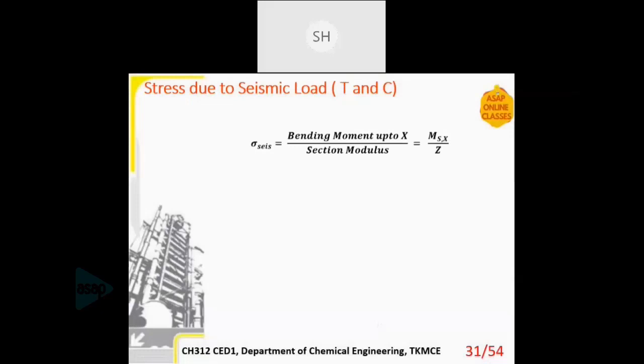Then the next is the seismic load. Due to the vibration of the earth, it can cause another vibration. So again, it is being modeled already, so you can simply use the model equations. Here CS is the seismic factor, weight, then X, H is the total height, dm is the total diameter, Z is the section modulus, etc. So you can substitute all the values in this equation.